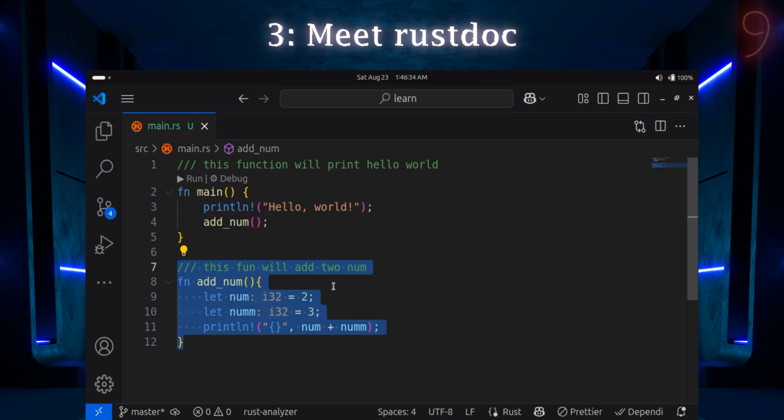Perfect. So yeah, this is all, guys, in this video. If you face any issue in executing these three to four lines of code or creating docs, just comment directly here and I will reply. I hope you have completely understood what documentation is, why documentation is special, and how we can create docs.